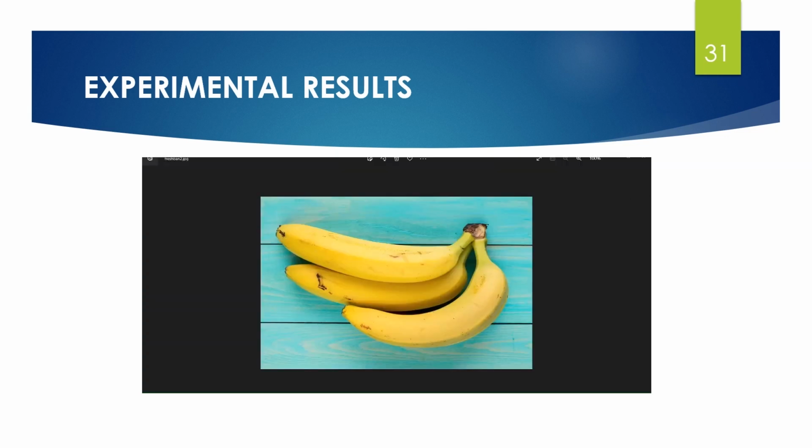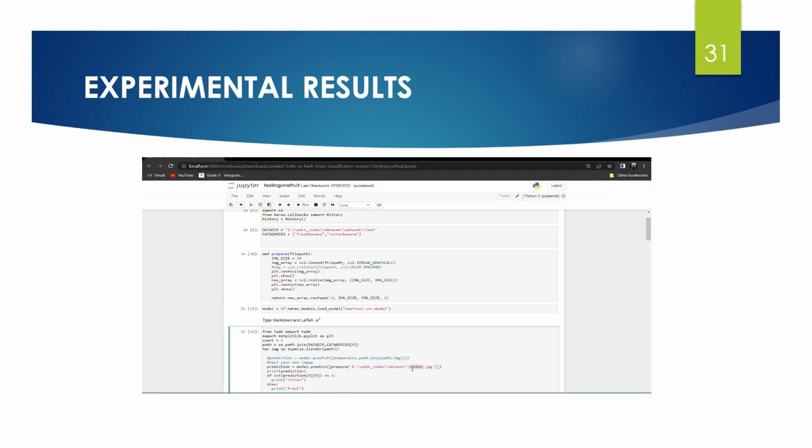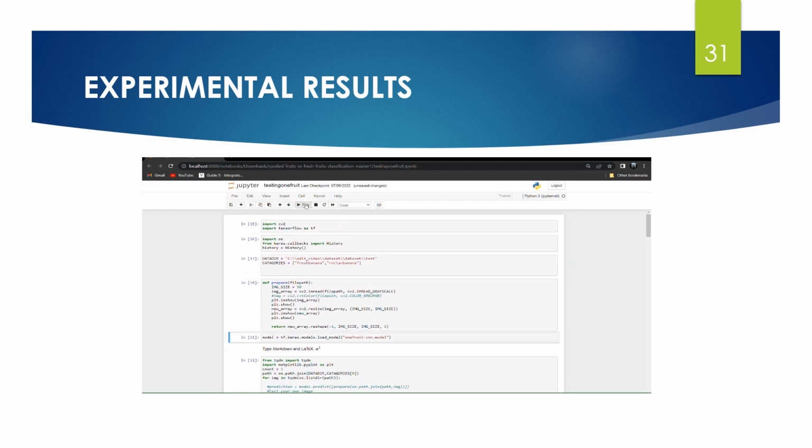As you can see, we have taken this picture of a fresh banana. When we test this picture, our system is predicting it correctly by giving the output as fresh.